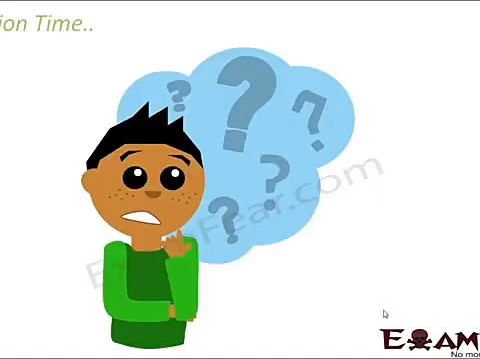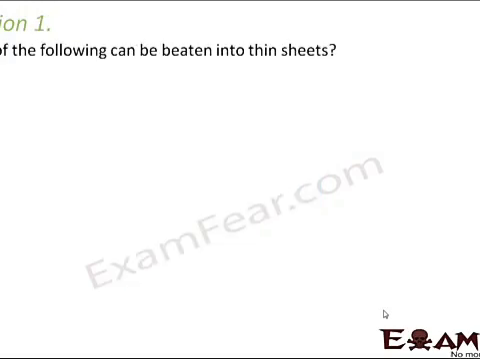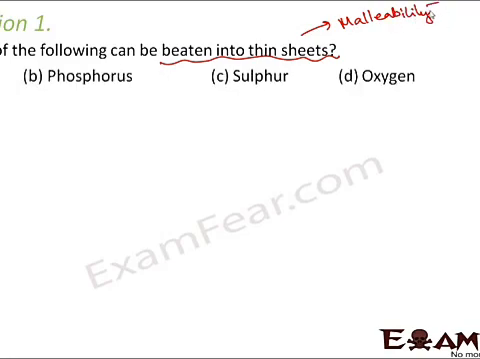So with this we have reached towards the end of this lesson. Let us quickly have a look at some of the questions. Question number 1. Which of the following can be beaten into thin sheets? Now what is that property which says that an object can be beaten into thin sheets? That property is called malleability. And metals are malleable. So let us see the options.